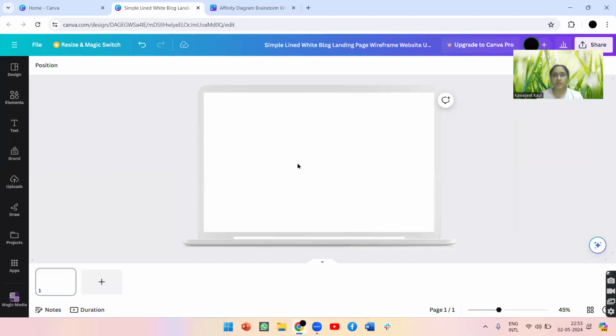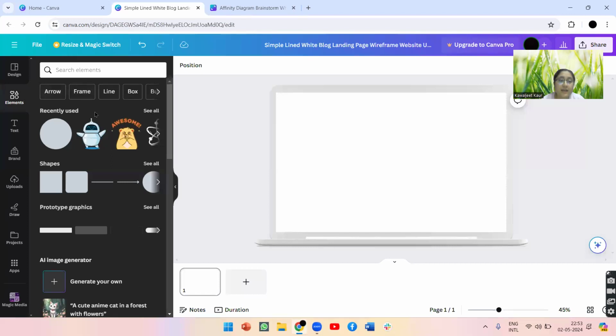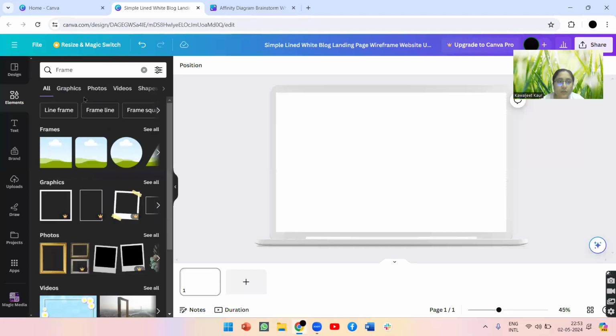For designing this, I have already opened the main template, and after opening this template, let's keep on adding the main themes inside it one by one. We will work on the theme as a UI UX designer. First of all, we will go to the elements, and in the elements, we will use the frame. The frame will decide which particular image you are going to add.